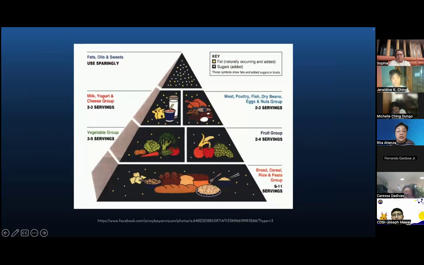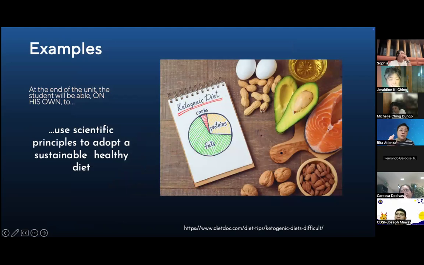Knowledge and skills goals, unit on nutrition, might be to know the food pyramid. I don't know if this is Filipino, probably not. So that, this is the action goal, so that the student will be able in the real world to be more scientific in how he or she eats, so that he or she can eat and have a diet that's sustainable and healthy.